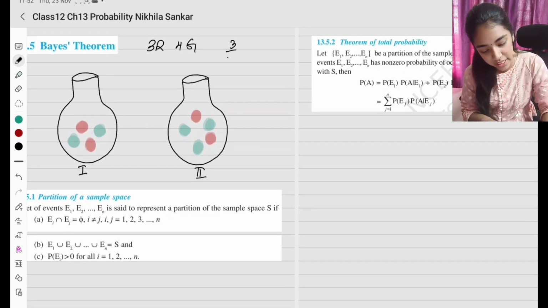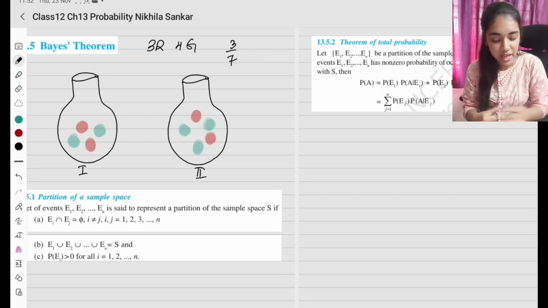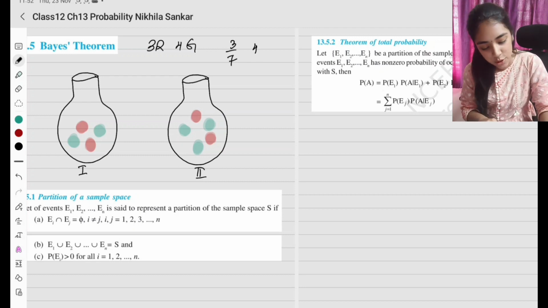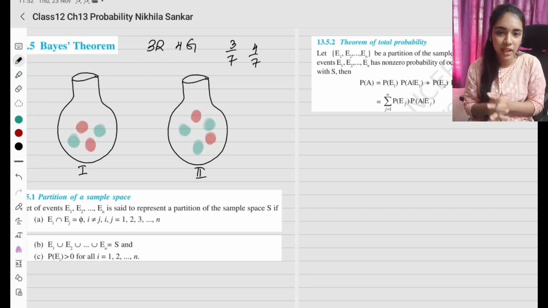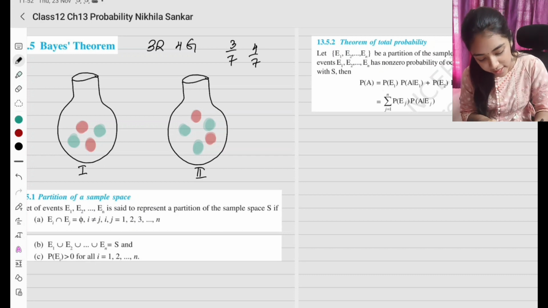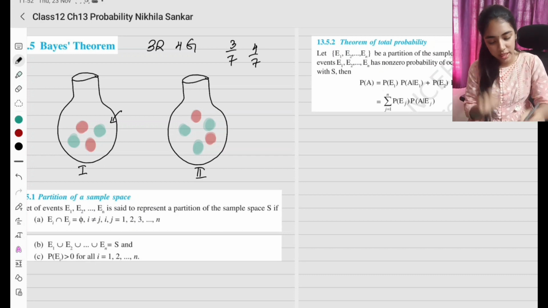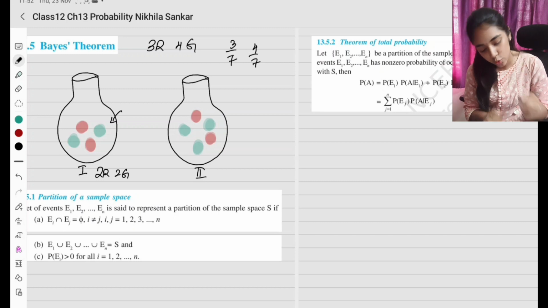So what will we do? 3 divided by the total number of balls, 7. What is the probability that it is a green ball? So you have 4 divided by 7. So now what we are going to see is, there are for example 2 red balls and 2 green balls. So 2 red, 2 green.